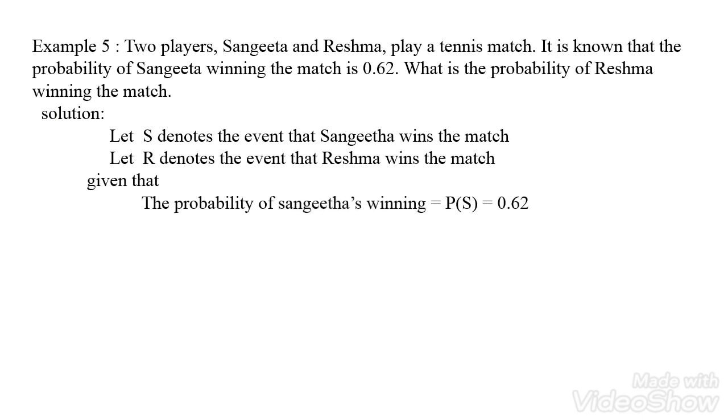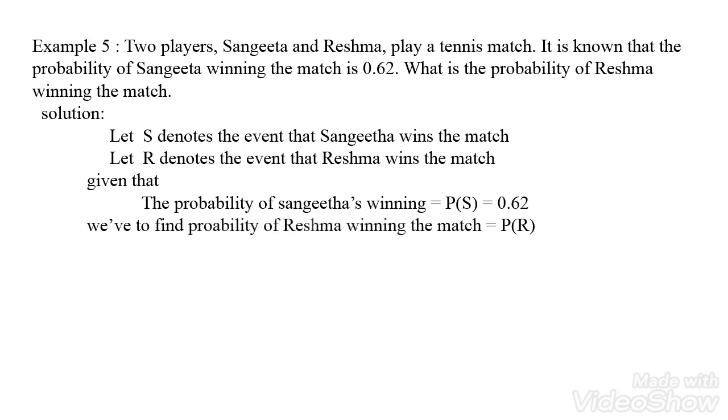Next, we have to find the probability of Reshma winning the match, which is P of R. Here P of R and P of S are complementary to each other.